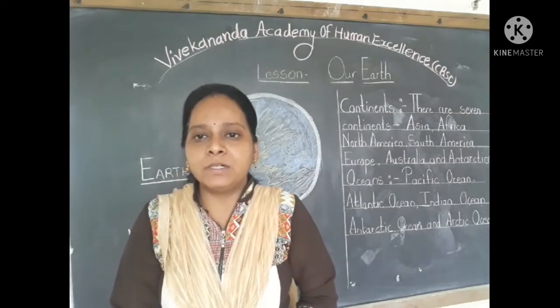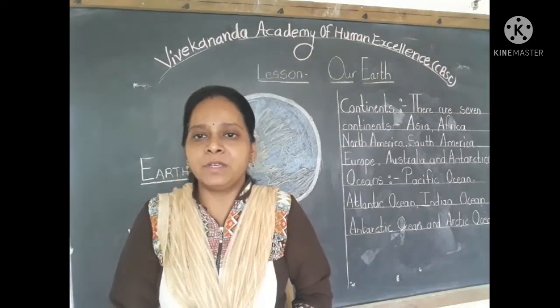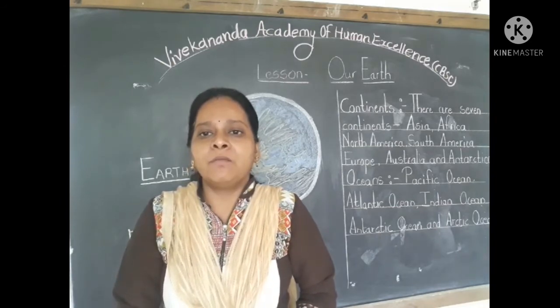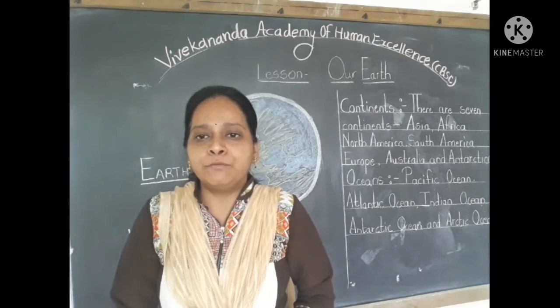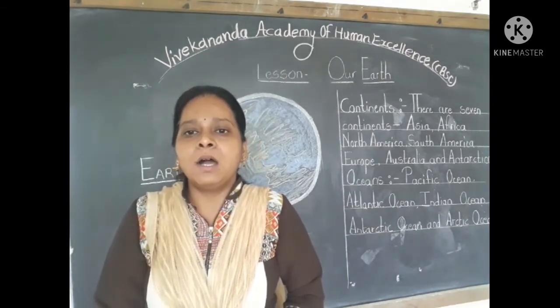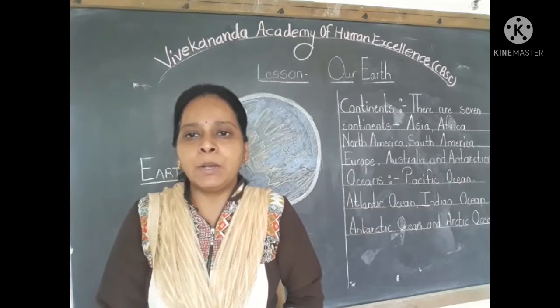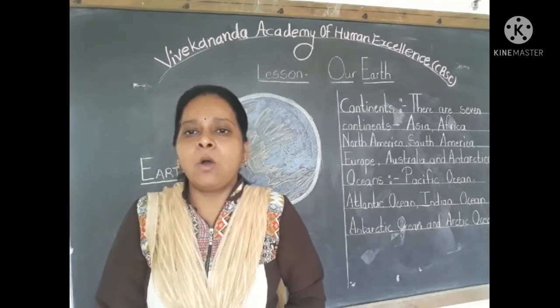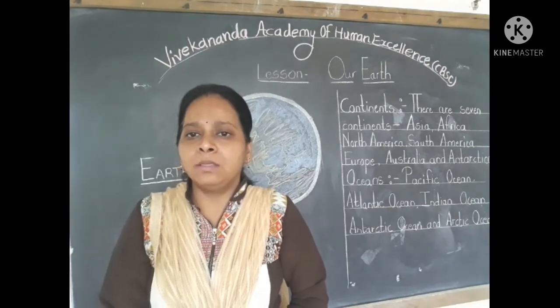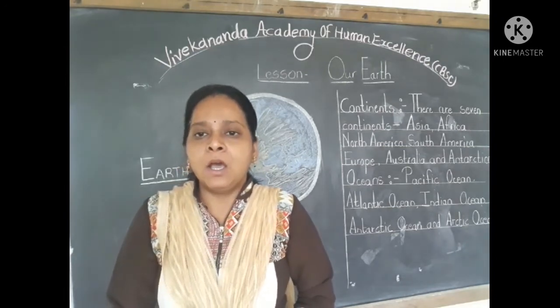That layer of the earth is called atmosphere. It is the only planet where we can get food, water and air. So, earth is a unique planet and all human beings are surviving on this planet.